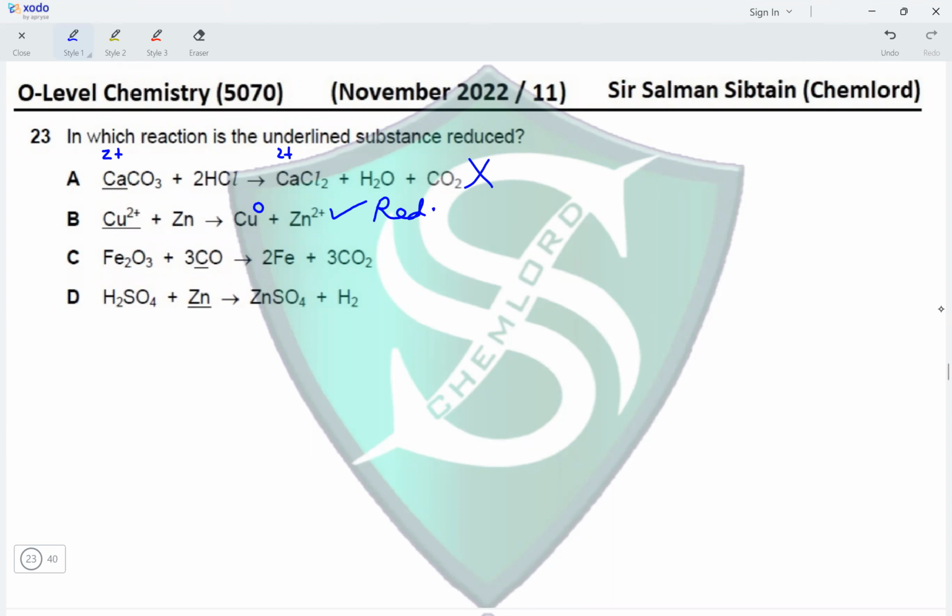Next, carbon in carbon monoxide has a charge of +2 and carbon in carbon dioxide has a charge of +4. Going from +2 to +4 is oxidation. Zinc metal has a charge of 0 and in zinc sulfate, zinc 2 positive ions are present. Going from a charge of 0 to 2 positive is oxidation, not reduction. So the correct option for this question is option B.